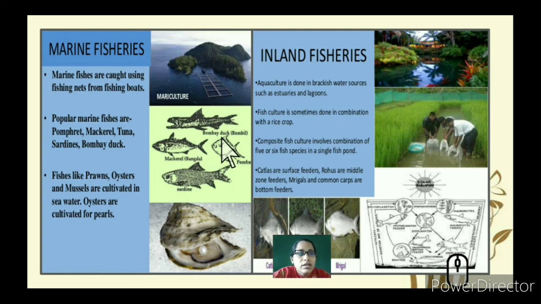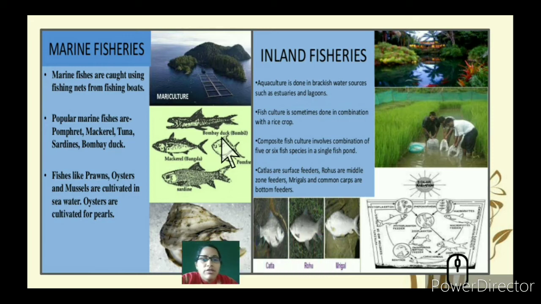So let's understand what marine fisheries are. Fishes are caught using fishing nets from fishing boats in marine fisheries. So what are the fishes we get from there? They are pomfret, mackerel, tuna, sardines and Bombay duck. Fishes like prawns, oysters, mussels are cultivated in seawater.